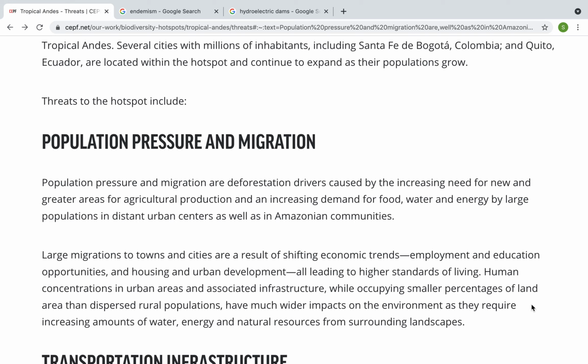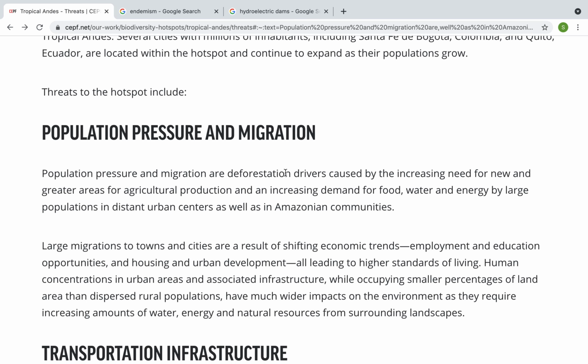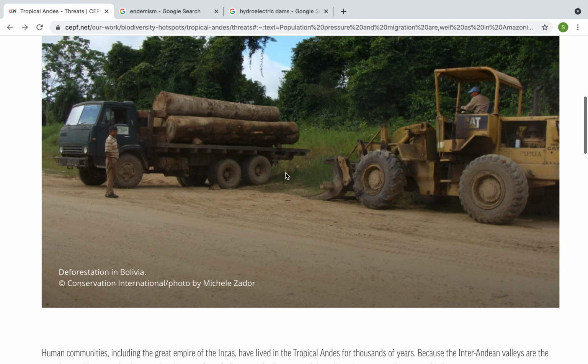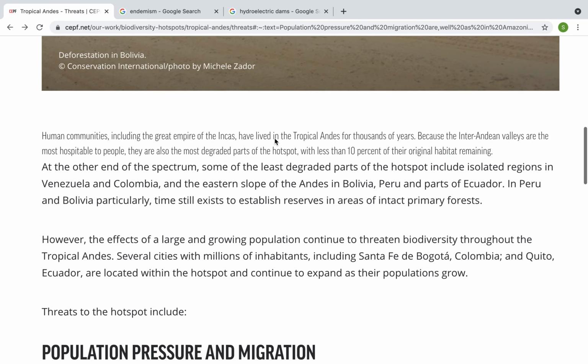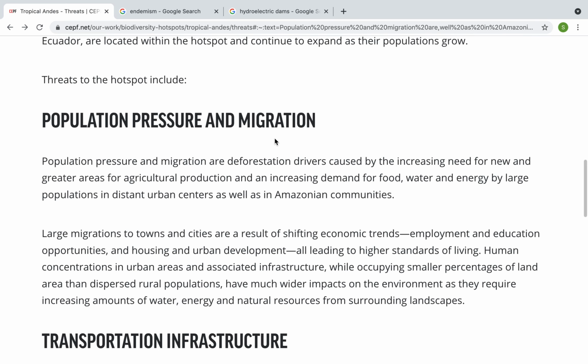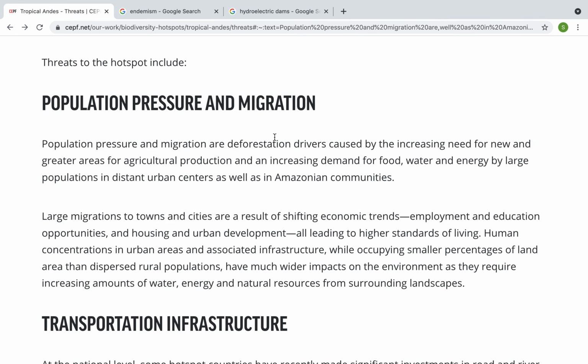So let's look back at what we just read. The first term here is again deforestation, which is similar to the picture that we saw in the beginning. So this is what the process of deforestation looks like. They cut down trees and they use it for their purposes. They're saying that the need for new and greater areas of agricultural production is leading to increased demand for food and water. So as we increase agricultural production, we need more food, water, and energy by the people around the community.